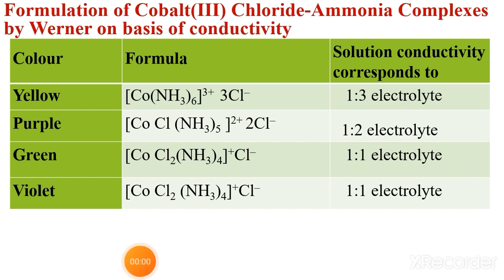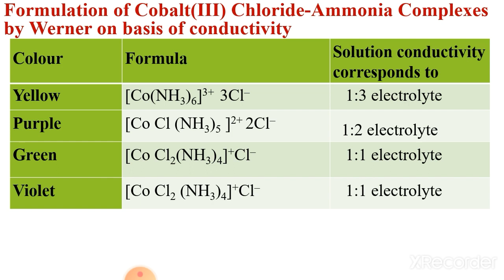Now second, color purple, and the formula of the complex compound is [Co(Cl)(NH3)5]2+ and 2Cl-. Now this will produce 3 ions, 1 from the complex and 2 from Cl-. So that's why it is written like this, 1:2 electrolyte.